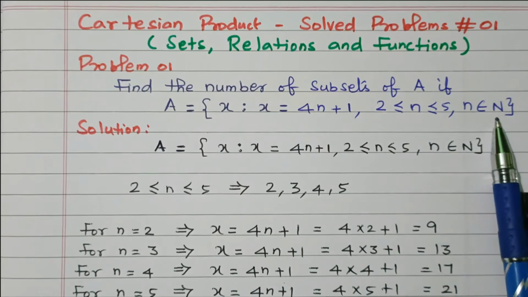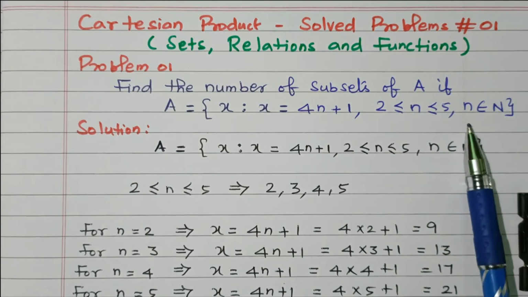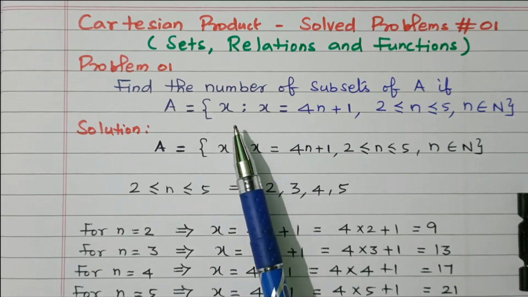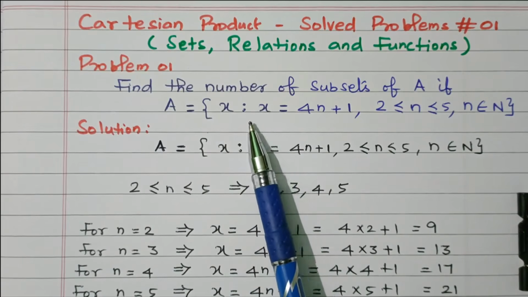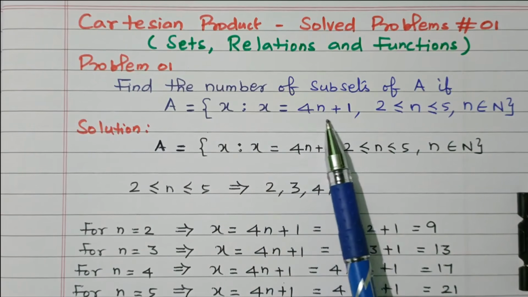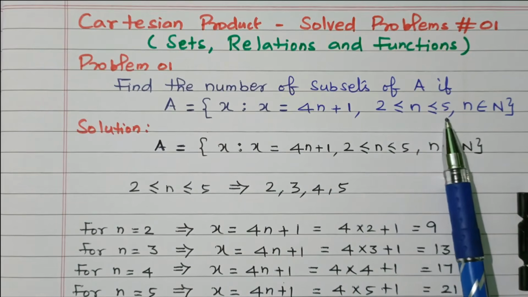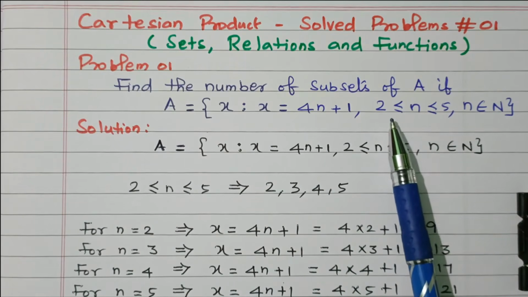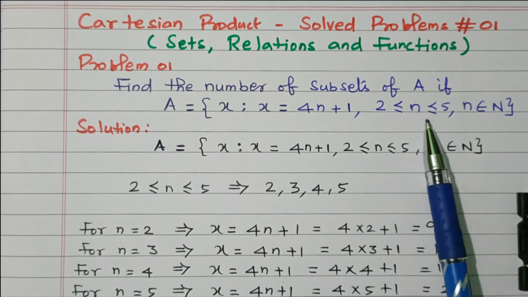N is the main set, small n is the subset. So x is nothing but 4n plus 1, where n varies from 2 to 5, with 2 and 5 also included: 2, 3, 4, 5.